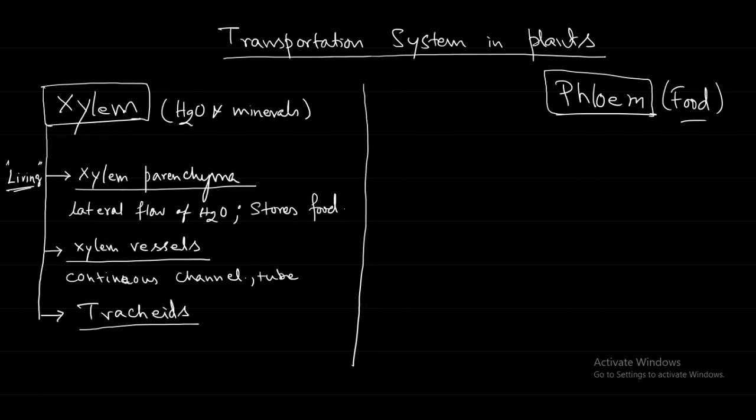So if you compare xylem vessel with the tracheids, at the ends the tracheids are tapering, they are very narrow, they don't have any openings. That is very important. But the xylem vessels have large openings, which is why one xylem vessel will connect with another end to end. It has such big gaps that it becomes like a continuous pipe. That is the xylem vessel.